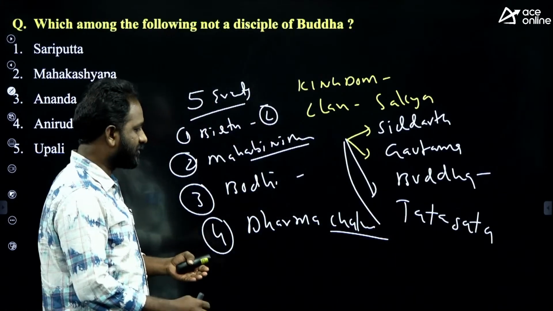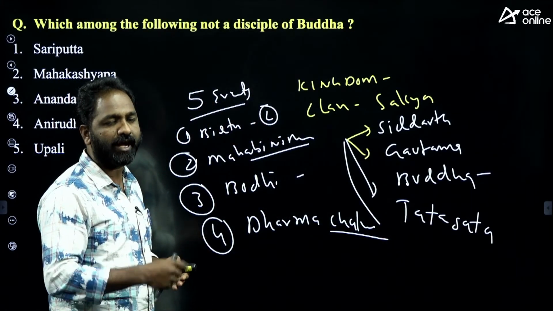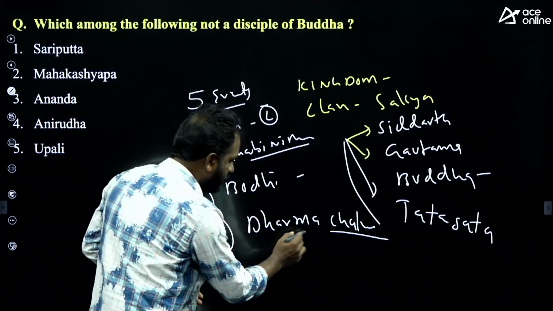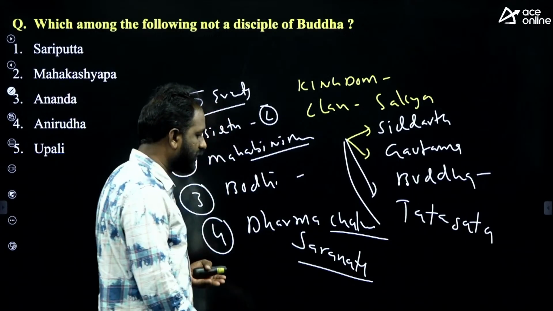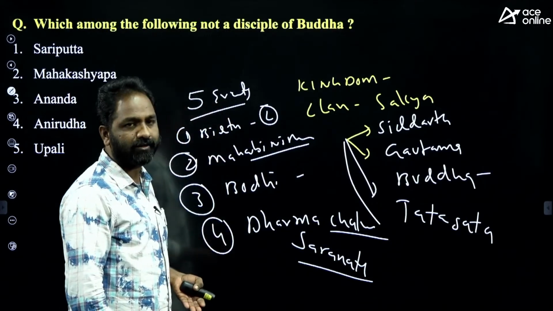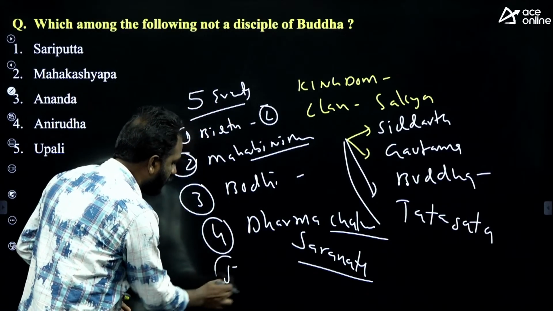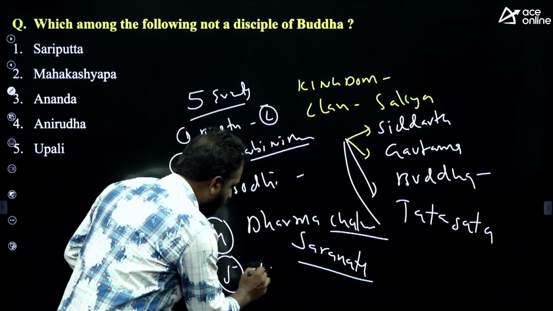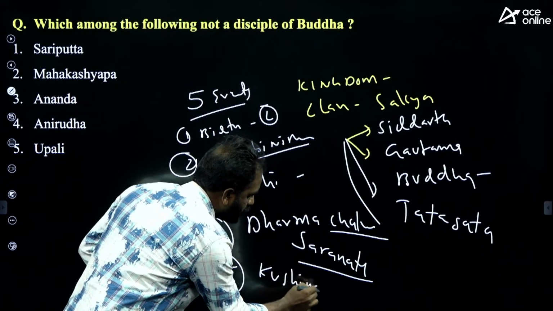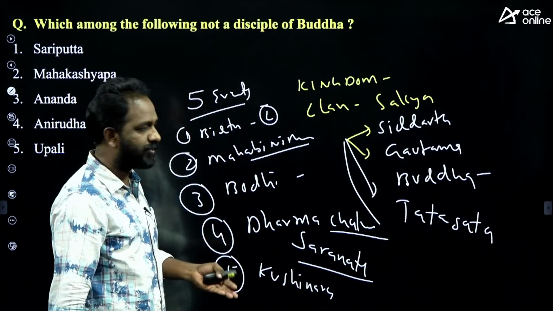Dharma Chakra Parivartan. The first preaching ceremony of Buddha happened at Sarnath. There can be a question: Sarnath, the first preaching ceremony of Buddha after enlightenment. The fifth one is called the death of Buddha, Mahaparinirvana. Kushinara was the place where the Buddha died.